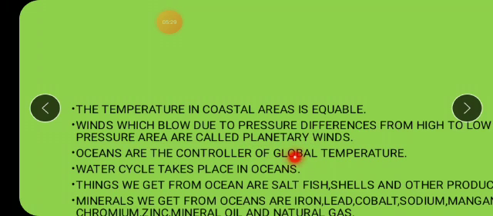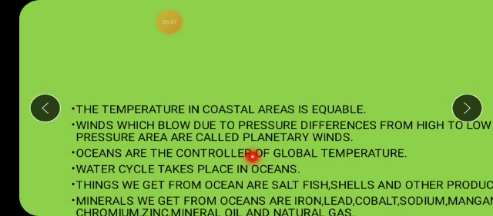Now all these winds you get because of what, children? Oceans, isn't it? Because these high and low pressure belts you get only in the oceans, and that's why the formation of planetary winds is possible only in the oceans. So this is another use of oceans, we can say: planetary winds are possible only in the oceans.